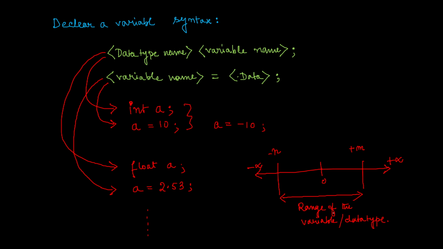Now this range does not come arbitrarily. The range of a particular variable or data type obviously depends on some equation or situation. So we will derive the range of various data types in the next class.